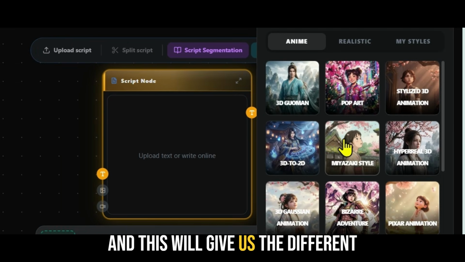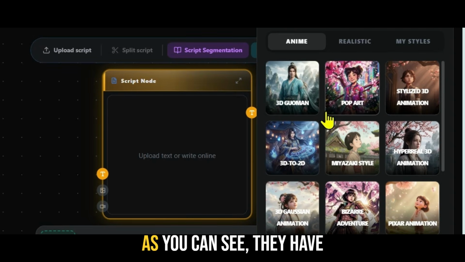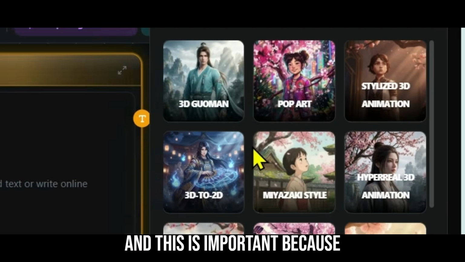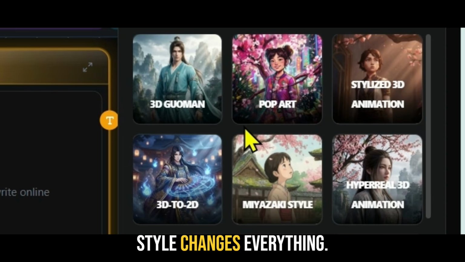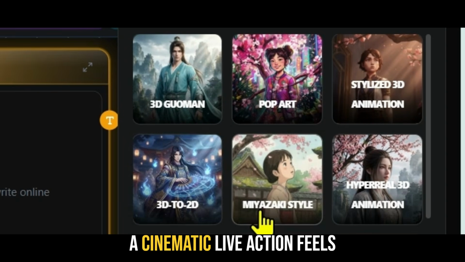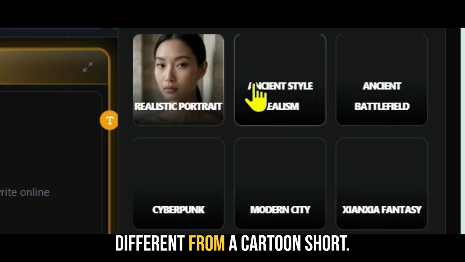And this will give us the different options that we can pick from. As you can see, they have anime, realistic, and you can create your own styles. And this is important because style changes everything. An anime story feels different from a 3D comic. A cinematic live action feels different from a cartoon short.